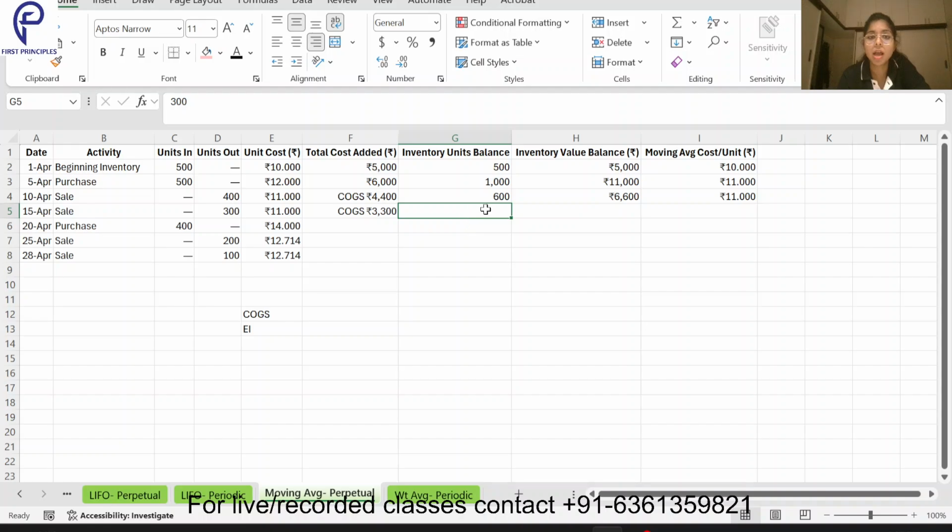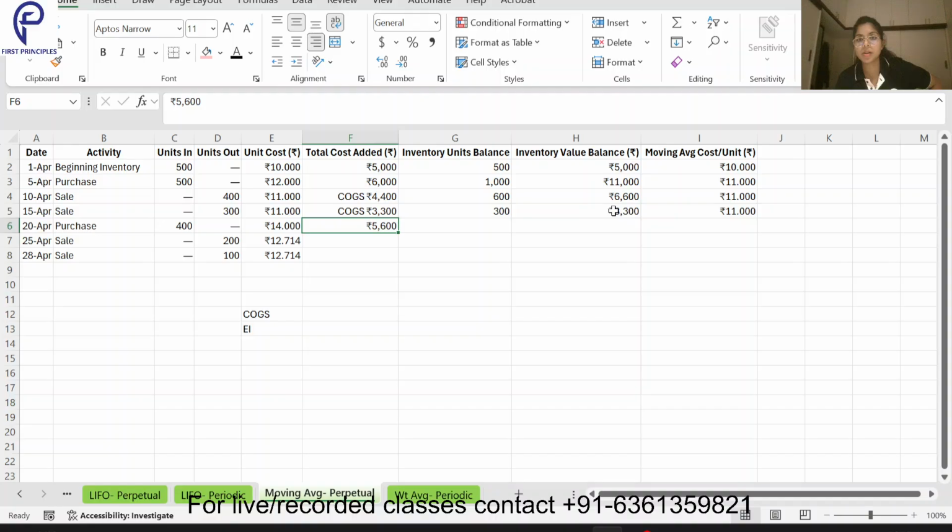Inventory balance: out of 600, 300 has been sold, so 300. Then the inventory value: this 300 at the rate of 11 becomes 3300. The moving average cost will be the same, 11 only. Now I have bought goods worth rupees 14 each, 400 units, so 400 into 14. What is the cost added? 5600.